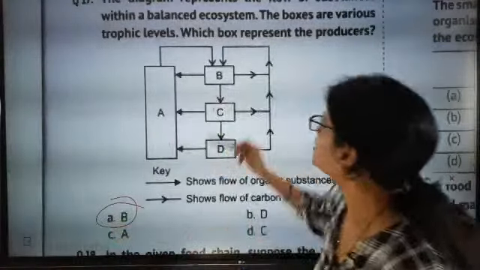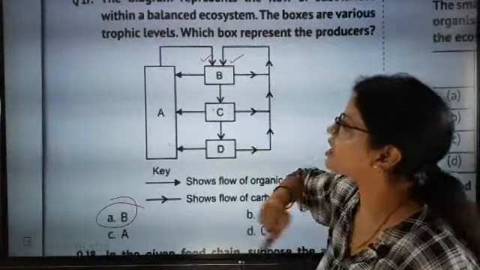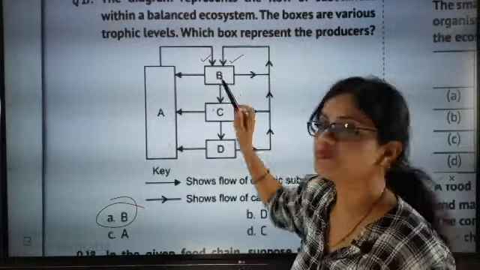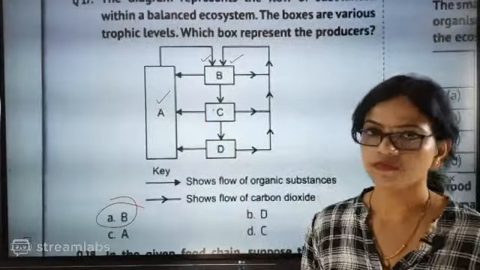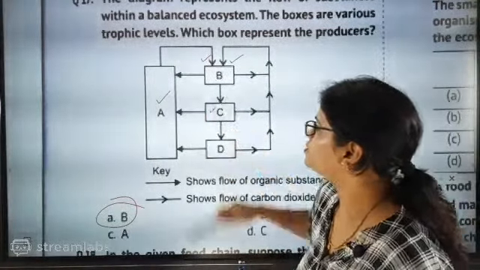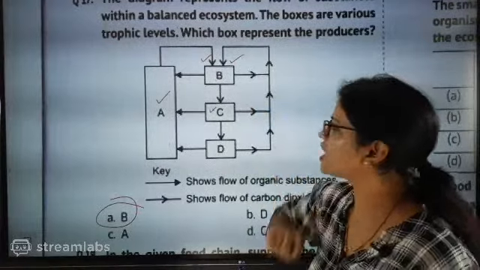So look here, beta, you see it is taking carbon dioxide two times. The producer is preparing and giving organic food to this organism. They are also producing, and the producer is giving carbon dioxide.